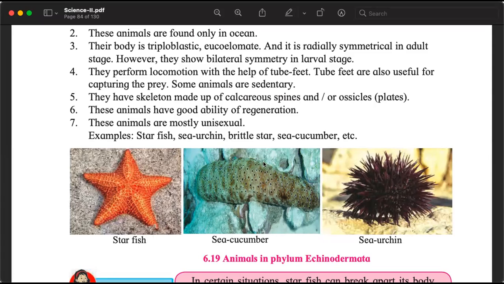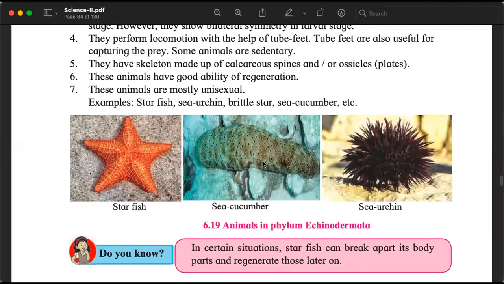They can move from one place to another. What are their legs called? They are called tube feet. And the same legs, the tube feet, are also useful to capture prey. They have something like vacuums. तो उसको पकड़ लेते हैं, चिपक जाता है. Prey means उनका शिकार. But some of them, they don't move. They are sedentary.